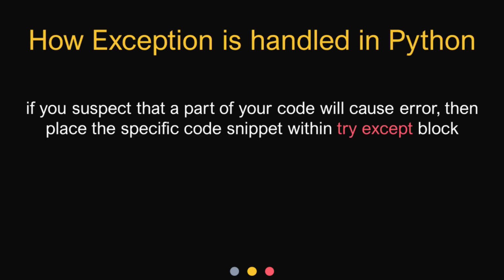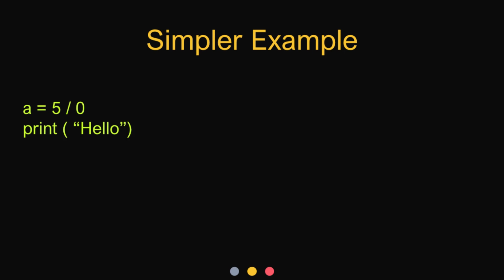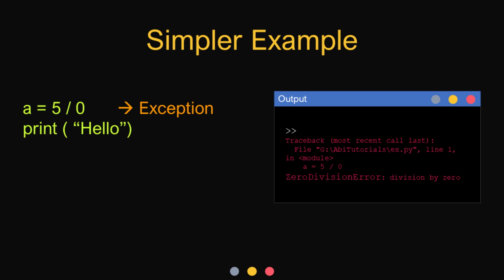If you suspect that a part of your code will cause an error, then place the specific code snippet within a try except block. A very simple example of how you handle an exception is given here. We have two lines of code which are not related to each other. You know that any numeral that is divided by 0 will give an error. So a = 5 / 0 will give an exception. As you can see, the output will be a ZeroDivisionError exception as displayed here. So the next line or operation, which is print hello, will not be executed.